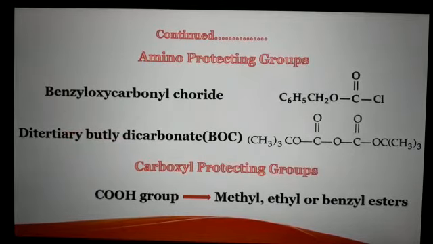Here are some examples of protecting groups that are used during the classical synthesis of peptides. Benzyloxycarbonyl chloride and di-tertiary butyl dicarbonate, commonly known as BOC, are used for amino group protection. Carboxylic group can be protected by their conversion into methyl, ethyl or benzyl esters.